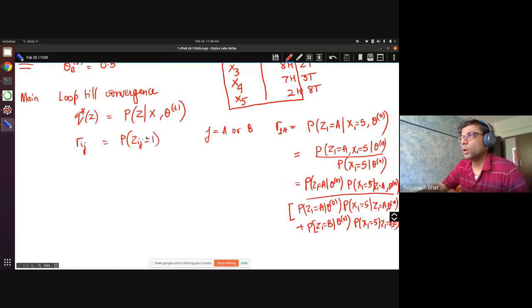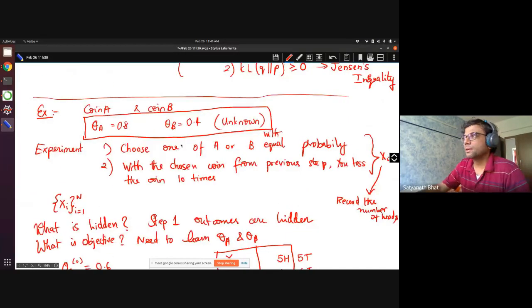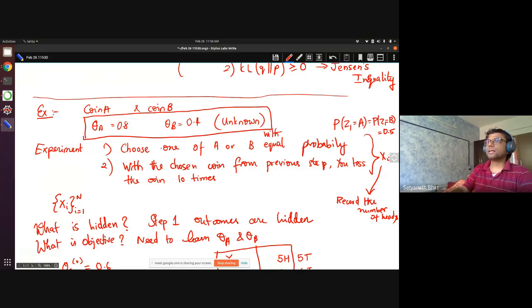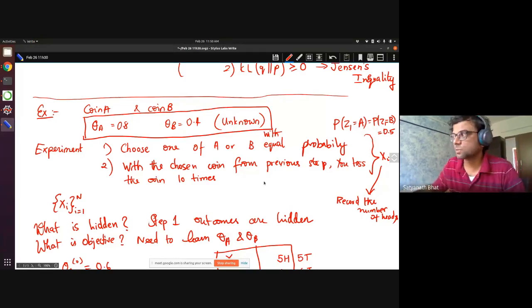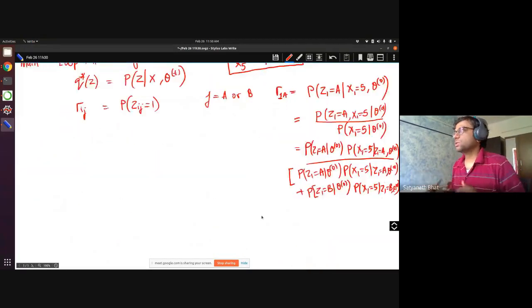In the experiment, I'm choosing each of A and B with equal probability, so P of Z1 equal to A is equal to P of Z1 equal to B is equal to 0.5. I'm not trying to even learn this; that is not the objective in this experiment. So this will be 0.5